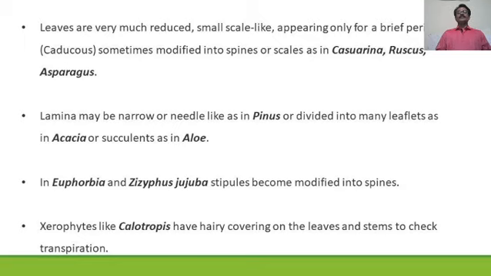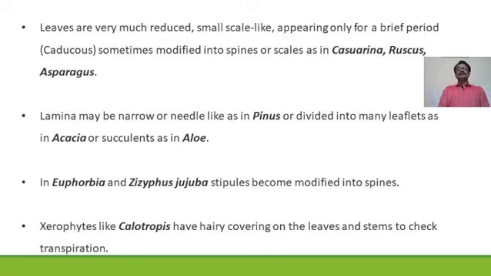Leaves are very much reduced. If you see the general appearance of the leaves in most of the xerophytes, it is small, scale-like, appearing only for a brief period. That is what is called caducous, sometimes modified into spines or scales as in the case of Casuarina, Ruscus and asparagus. Lamina may be narrow or needle-like as in the case of Pinus, or divided into many leaflets as in the case of Acacia, or succulent as in the case of Aloe.